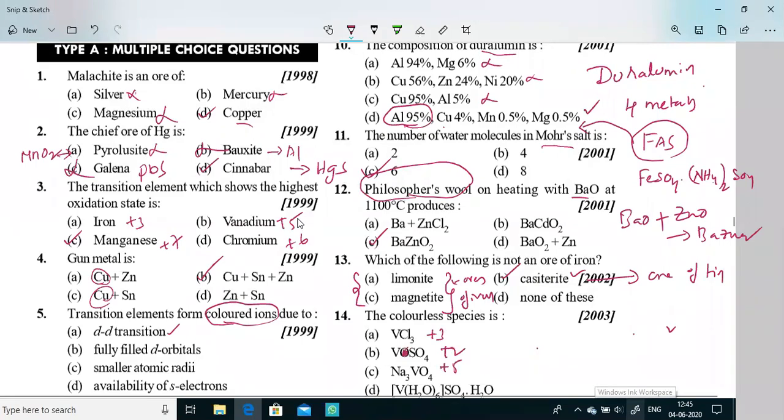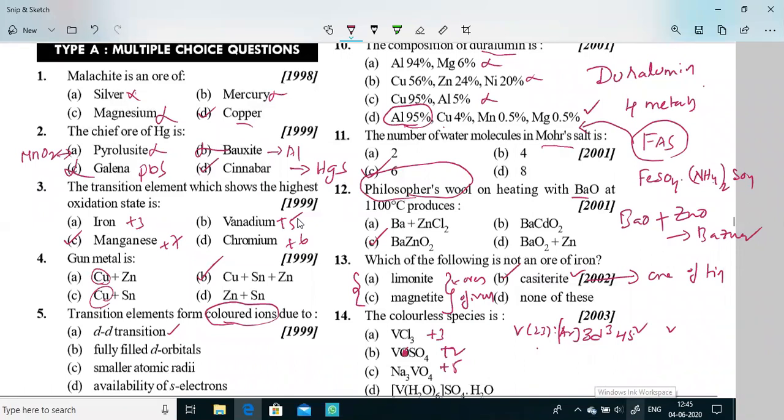Now, scandium, titanium, vanadium: vanadium, atomic number 23, has the electronic configuration argon 3d3 4s2. Plus 3 oxidation state means removing 3 electrons.